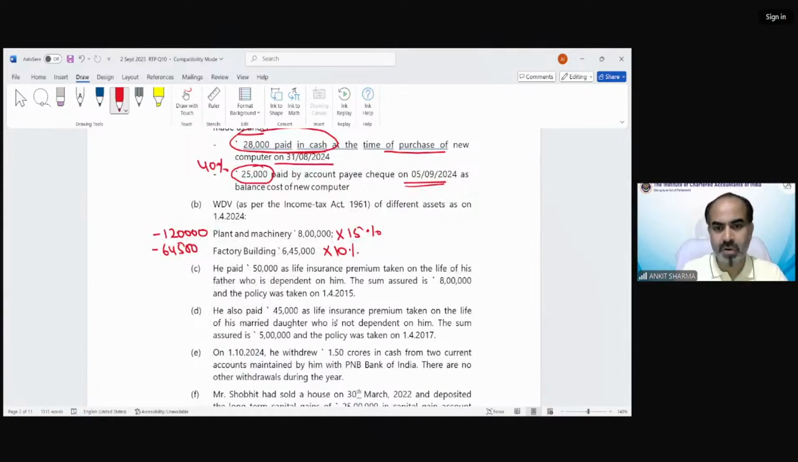He paid 50,000 as life insurance premium taken on the life. This is regarding the 80C, etc. And we can solve it one by one because in this question, I am not going to ask you to solve the complete. I'm just trying to solve each information one by one. So when you will summarize all those information, there will be the solution in front of us. Okay, now tell me, he paid 50,000 as life insurance premium taken on the life of his father who is dependent on him. And the sum assured is 8 lakh rupees and the policy was taken on 1st April 2015. So can he claim 80C deduction in this case, student?